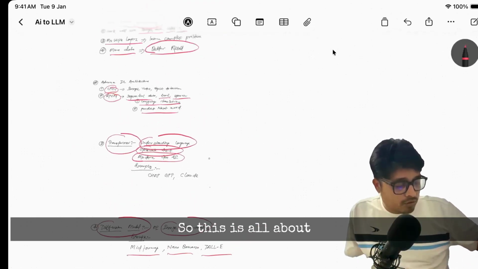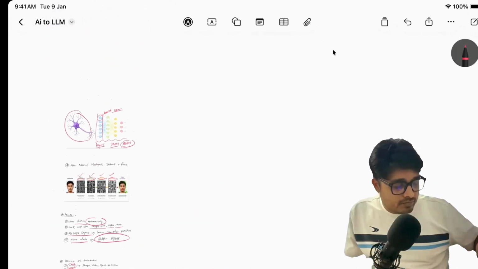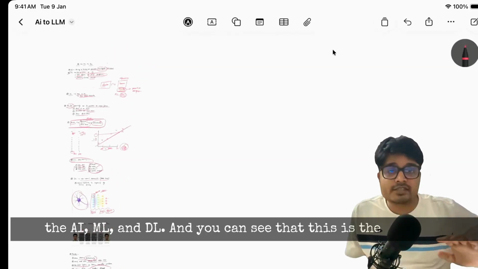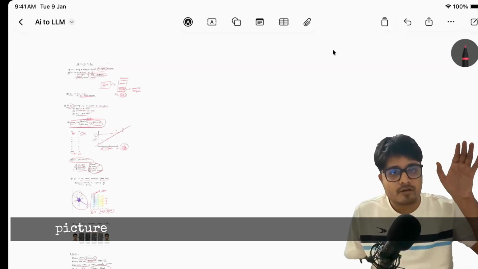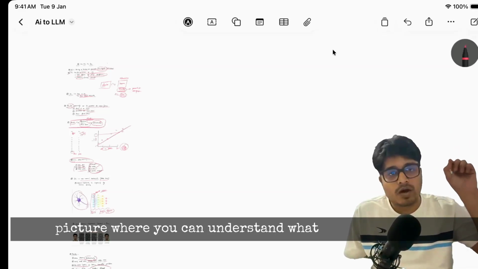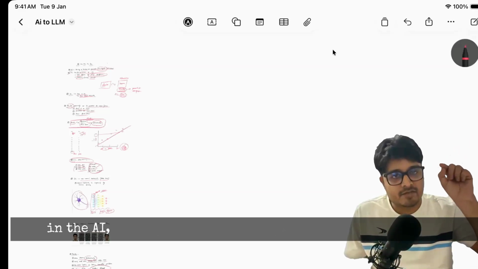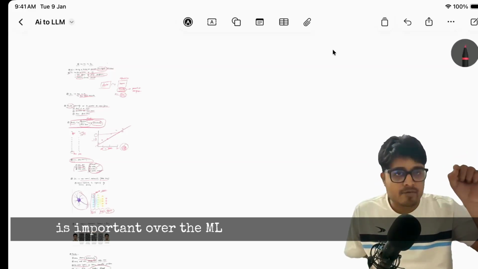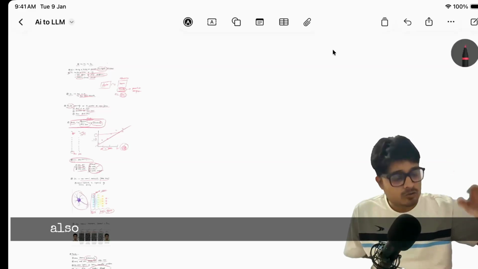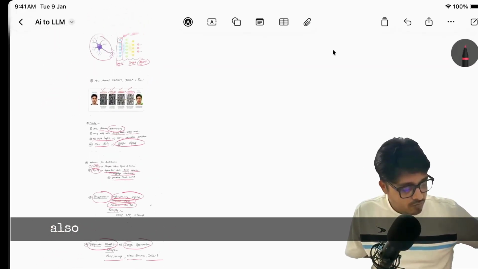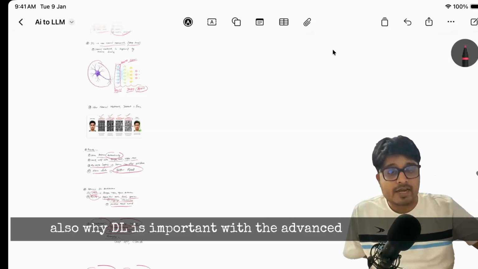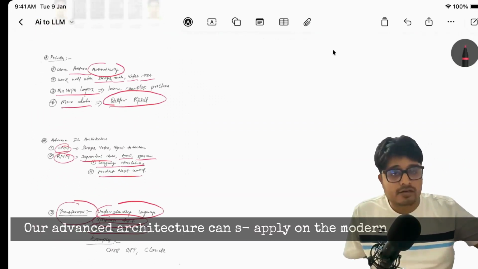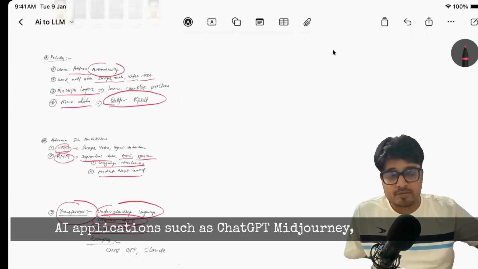So this is all about AI, ML, and DL. You can see the complete picture, where you can understand the role of DL in AI, the difference between ML and DL, why DL is important over ML for unstructured data, and why DL is important with advanced architectures. These advanced architectures can be applied to modern generative AI applications such as ChatGPT, Midjourney, and others.